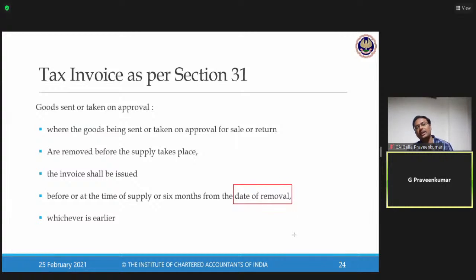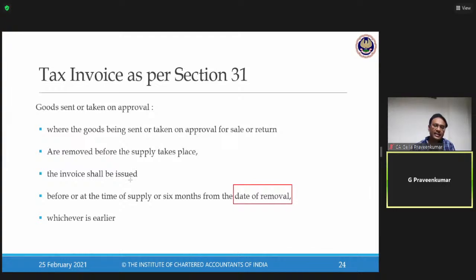How do we calculate the date of removal? CIF, FOB, that is one provision you have to interlink here. The day when my customer accepts is the point in time where my triggering point of removal comes in, where I issue a tax invoice to the extent of 4 sets which are accepted by the customer.